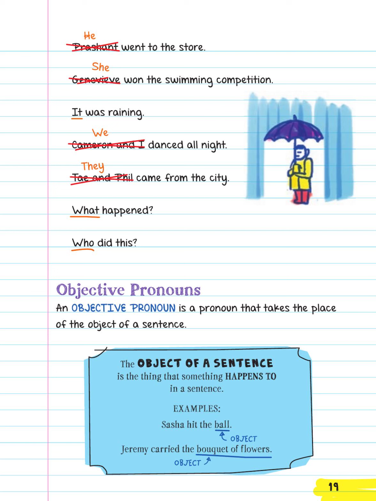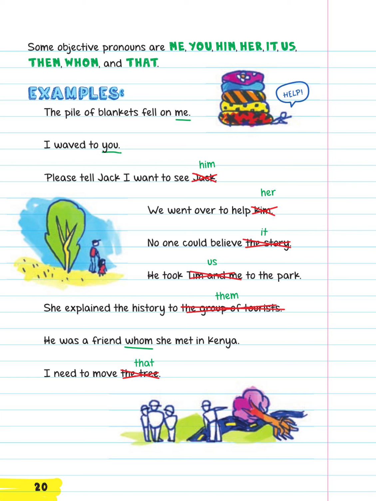Objective pronouns. An objective pronoun is a pronoun that takes the place of the object of a sentence. The object of a sentence is the thing that something happens to in a sentence. Examples. Sasha hit the ball. The ball is the object. Jeremy carried the bouquet of flowers. Bouquet of flowers is the object. Some objective pronouns are me, you, him, her, it, us, them, whom, and that.